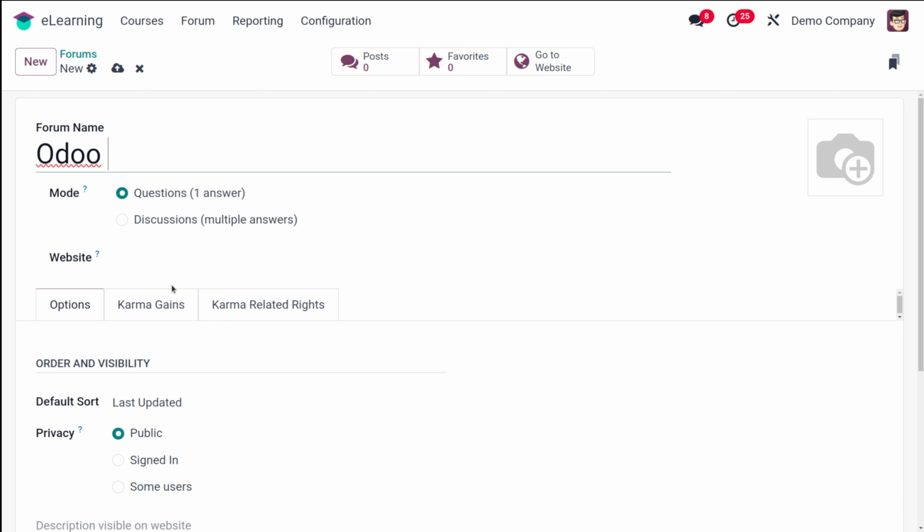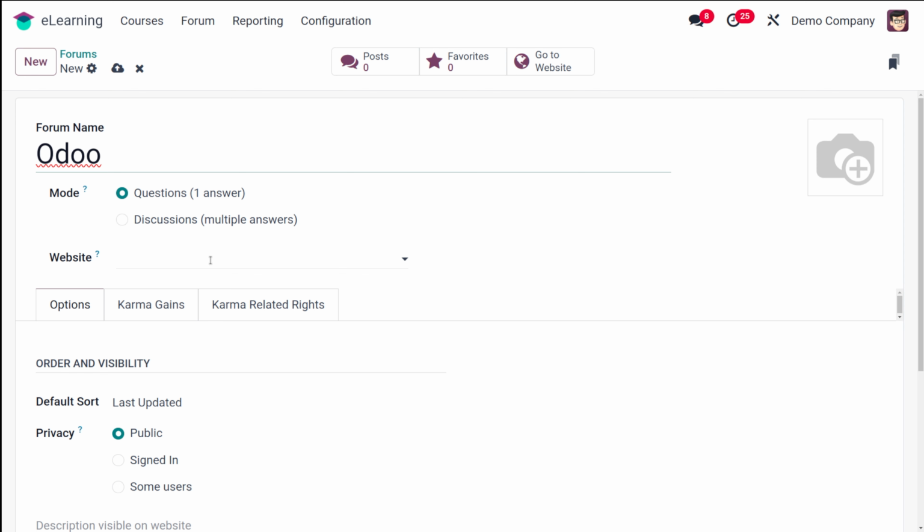And here you have the website. So you know what website is for. If you keep it blank, it will be available in all the websites. If you choose any specific website, you're restricting the forum to a particular website and making it available only in the chosen ones.